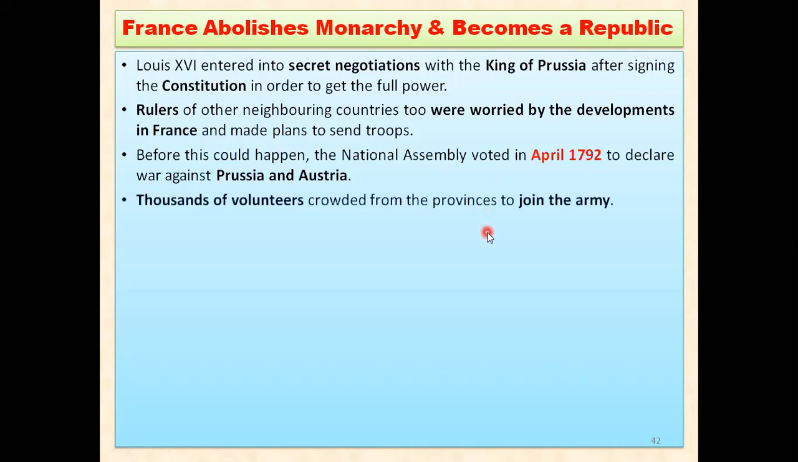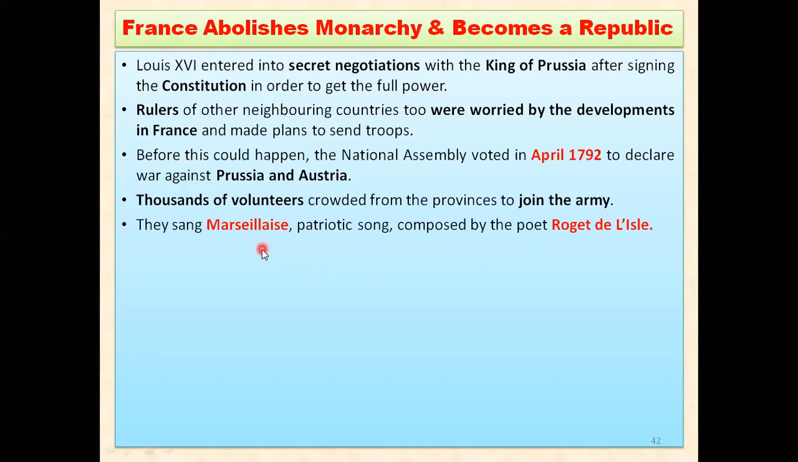Thousands of volunteers from other regions of France, from all the regions you can say, all gathered. They started coming to the army and joining the army. And while they were on their way, they were singing a very famous patriotic song known as the Marseillaise, which was composed by Roger de Lisle.